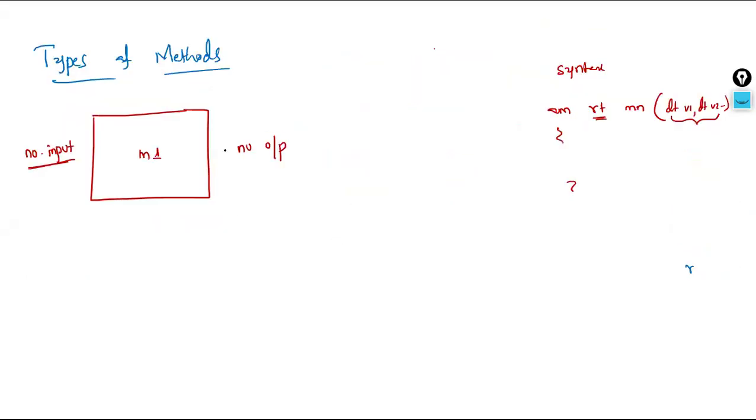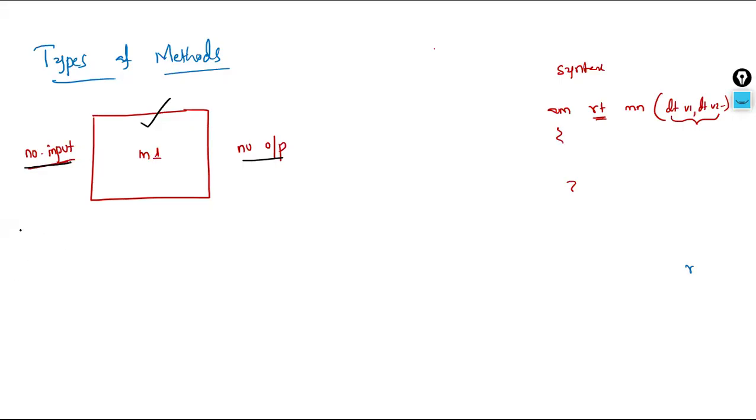So here also, I'm trying the same thing. When there is no return value, that means no output from the method. So this is one type of method: a method which takes no inputs and will not give any output or return value. Such types of methods are supported in Java. We can have such types of methods.